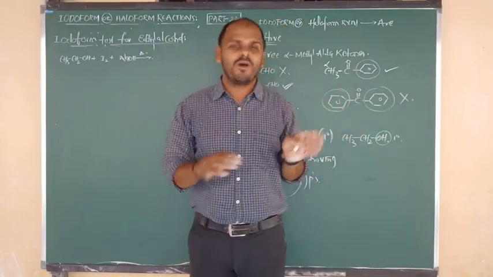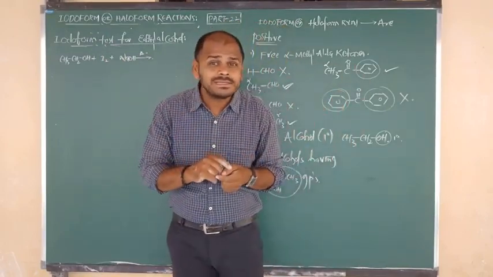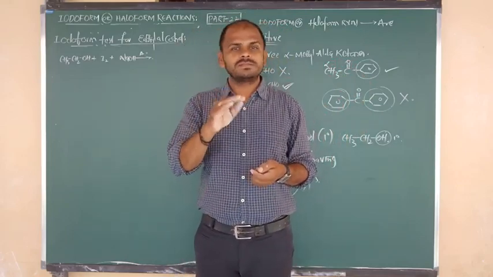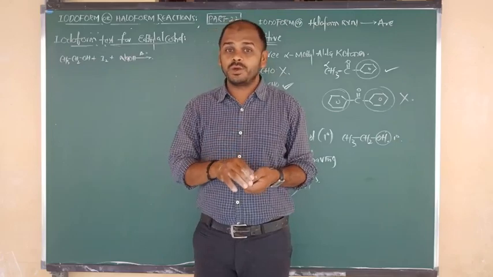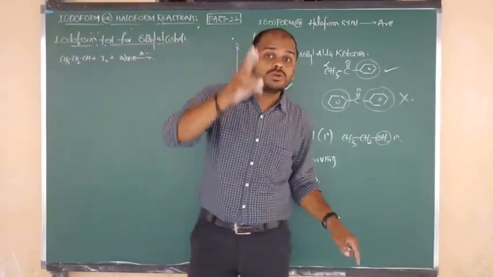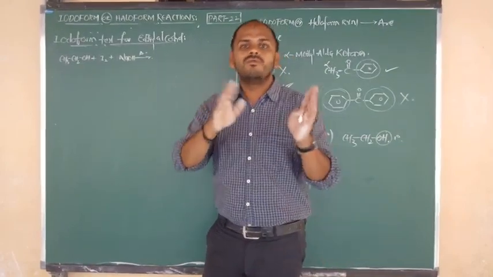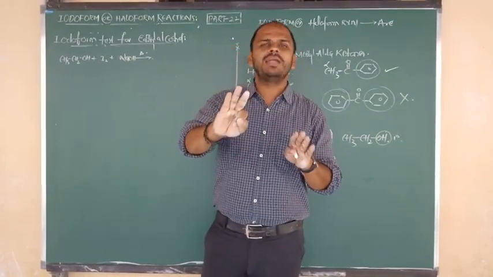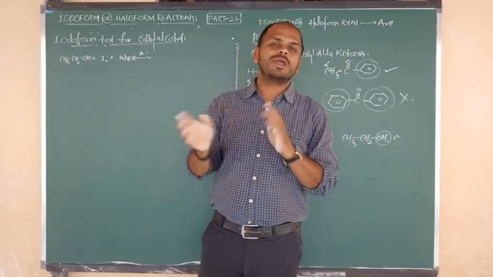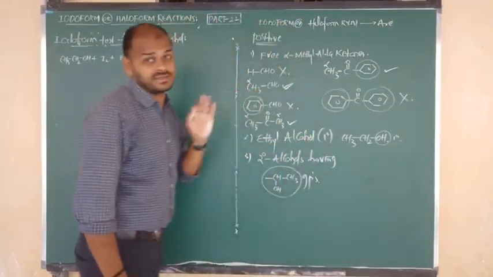Be fixed on this. I am saying it one more time. In the case of aldehydes and ketones, what is the ratio of iodine and alkali? 3:4, means 3 moles of I2 and 4 moles of NaOH. But in the case of ethyl alcohol or secondary alcohol, the ratio of iodine and alkali is 4:6, means 4 moles of I2 and 6 moles of NaOH. Consider this, then only you can do the balancing. Otherwise, balancing is not possible.